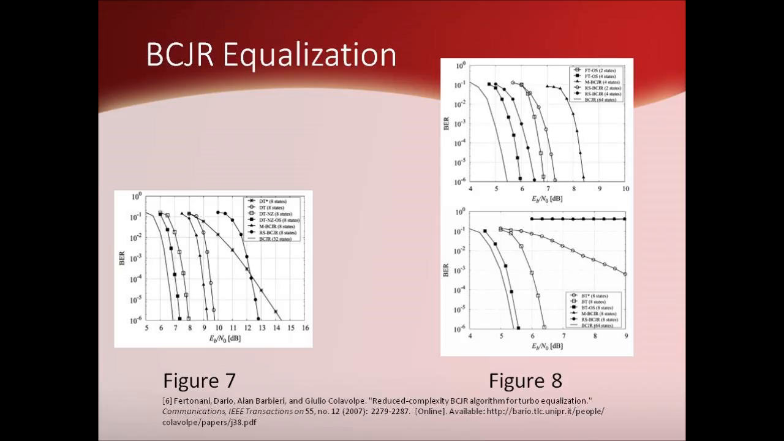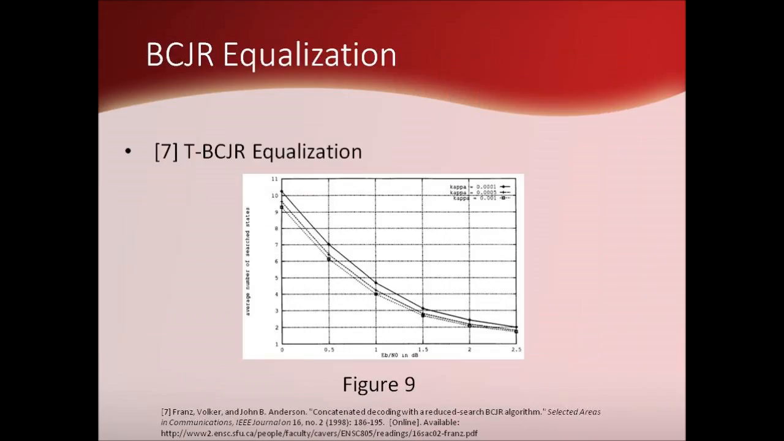The results of 6 are replicated in Figure 7 for mixed phase channels and in Figure 8 for the minimum and maximum phase channels. The simulated results were compared with MBCJR and RSBCJR algorithms and showed slower BER increase with Eb/N0 increase, but achieved 64 times lower complexity.